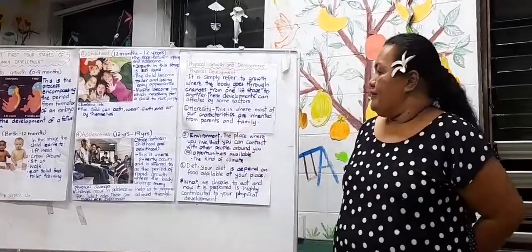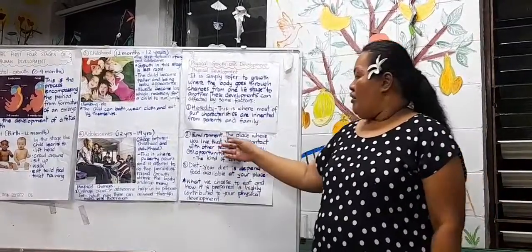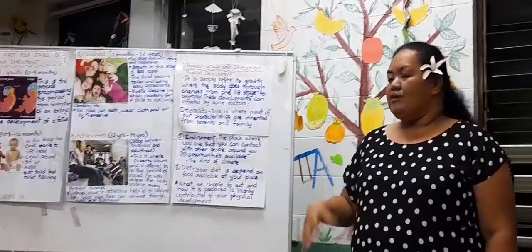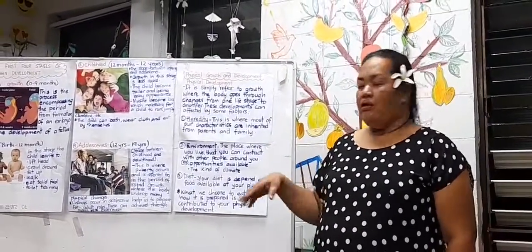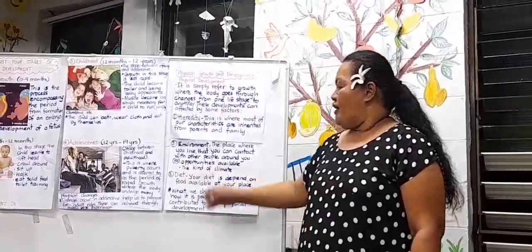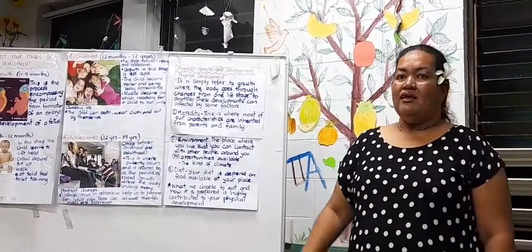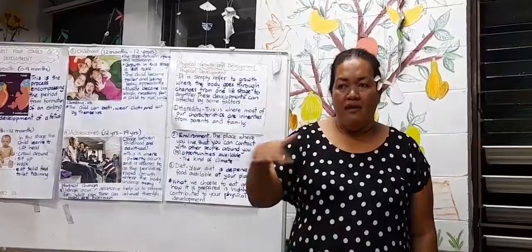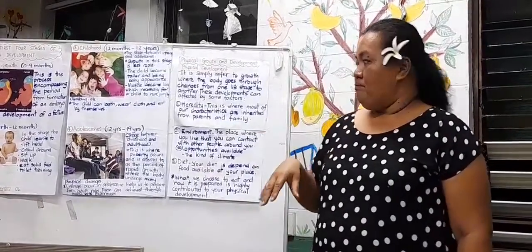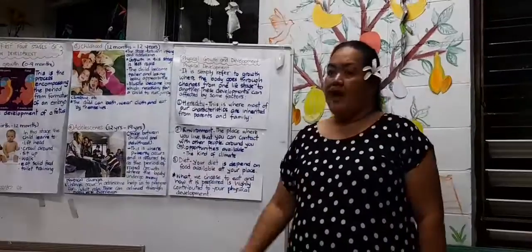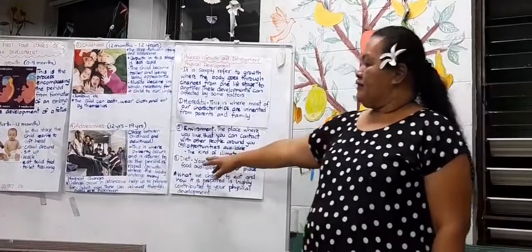The second one is environment. The environment is the place where you live, where you can be in contact with other people around you, where you can find opportunities available in your environment. You can experience a kind of climate in the particular environment where you live. Another one is diet. The last one is diet.